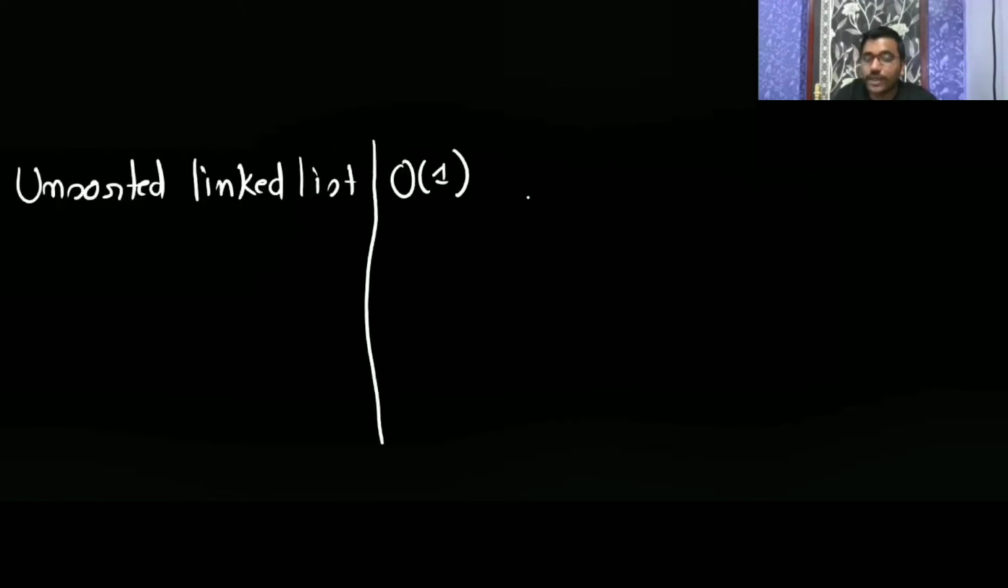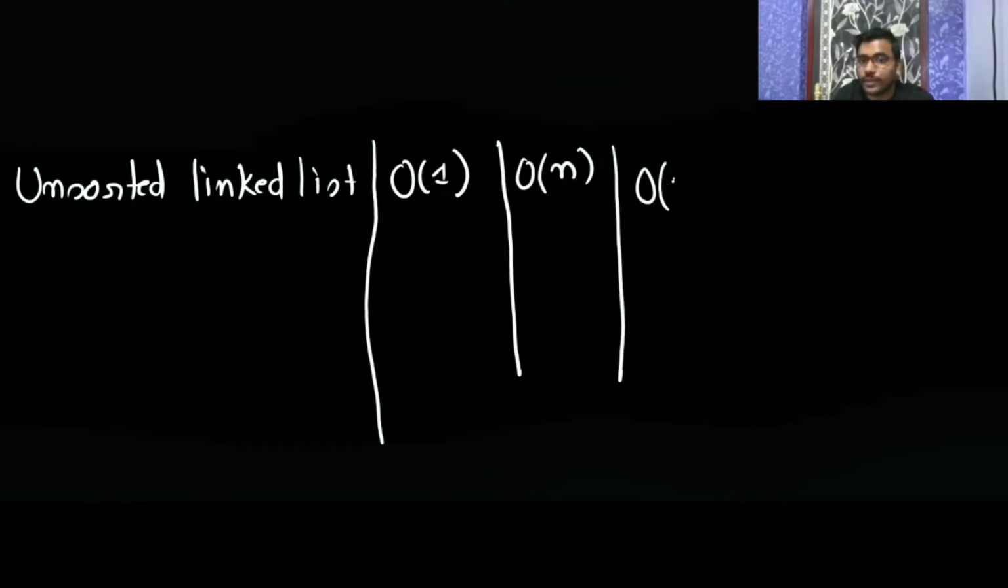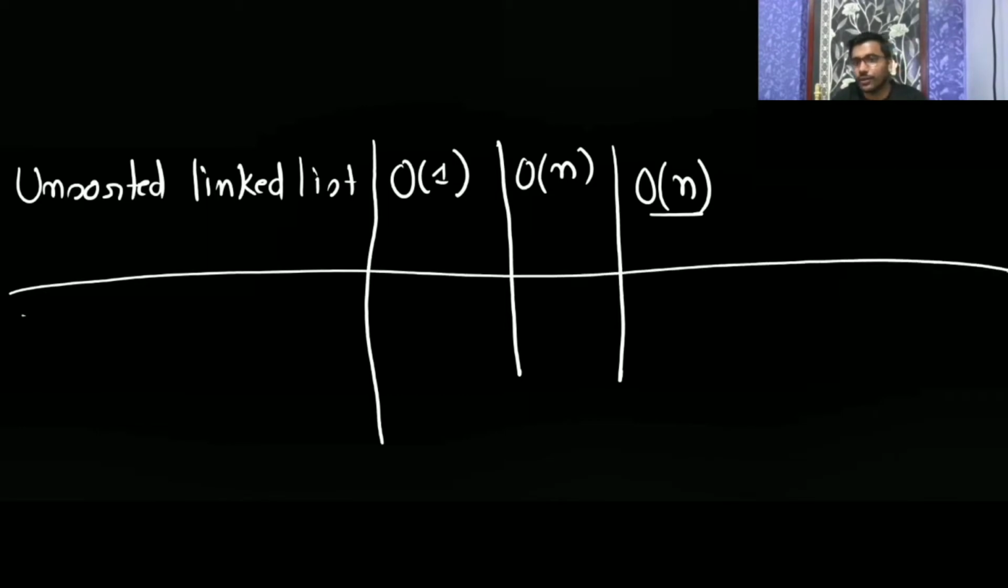Now if you want to search, you have to search all the elements. So linearly you have to do it, because it's an unsorted linked list, you are going to take big O of n. Now find min is also going to be big O of n, because again you have to search all the elements.